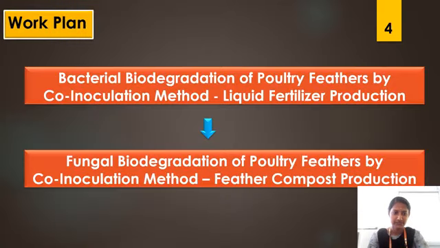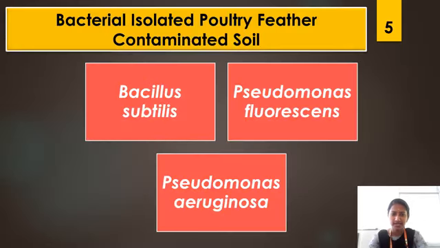Our current research work plan is bacterial biodegradation of poultry feathers by co-inoculation method. We are giving a solution: liquid fertilizer production. Fungal biodegradation of poultry feathers by co-inoculation method. We are giving the solution: feather compost production. Instead of trying a single bacterial treatment for the feather degradation, co-inoculation treatment and consortium treatment were also conducted in our present research. Bacteria were isolated from poultry feather contaminated soil.